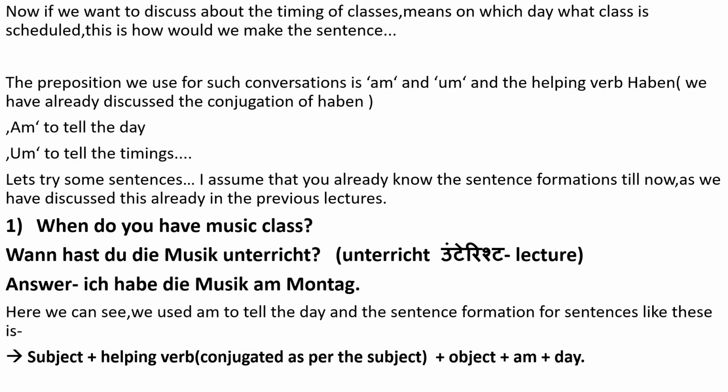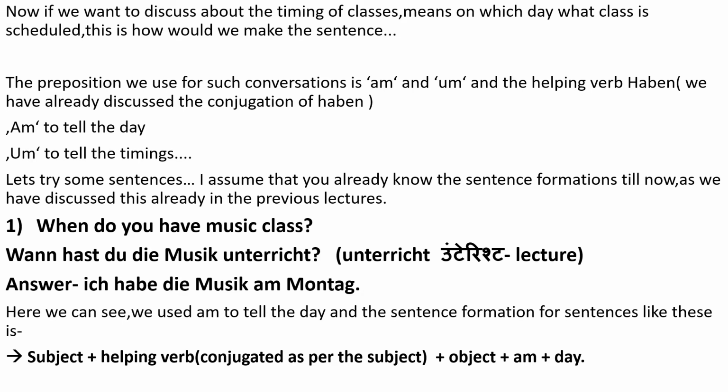Now, if we want to discuss the timing of classes, meaning which class is scheduled on which day, this is how we would make the sentences. The preposition we use in such conversations is am, along with the helping verb haben, which means to have.